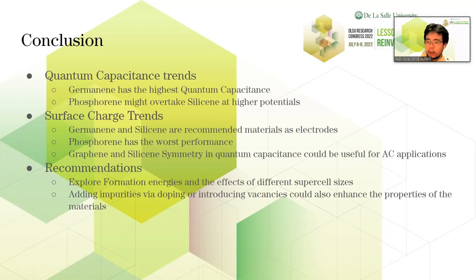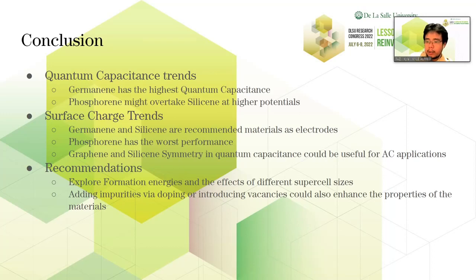Now for the surface charge, germanene and silicene are recommended materials as electrodes since they outperformed phosphorene and graphene. Phosphorene has the worst performance, even though it showed exponential growth in its quantum capacitance. It's not enough to surpass even that of graphene's surface charge. Graphene and silicene symmetry in quantum capacitance could be useful for AC applications.